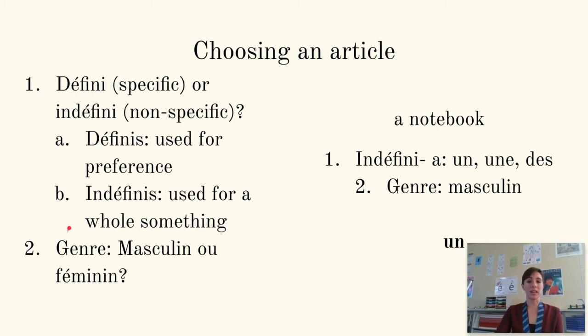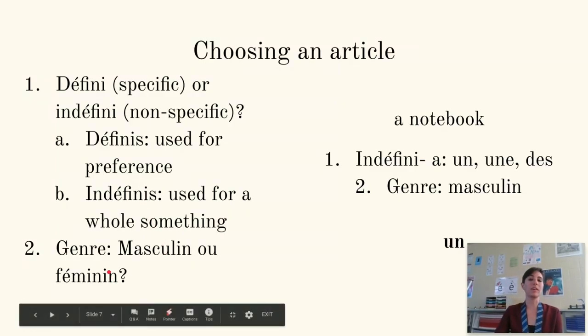Some other tips is that the définis, the definite articles, le, la, or les, are used when we're talking about preference, if you like something or do not like something. Indéfinis are used for a whole something. So if we're talking about an entire something, that is going to be an indéfini, un, une, or des.